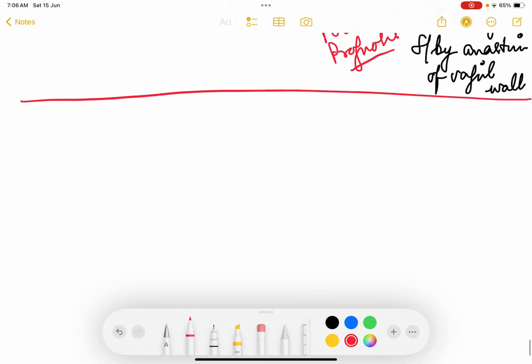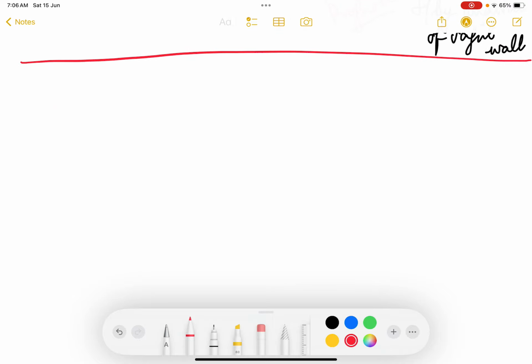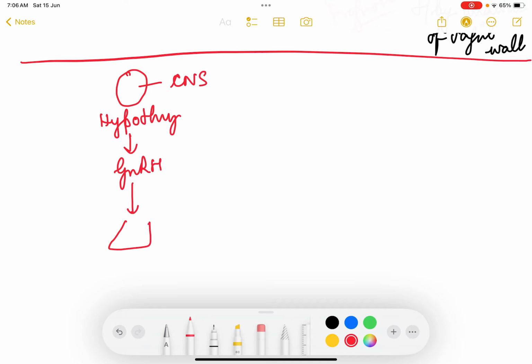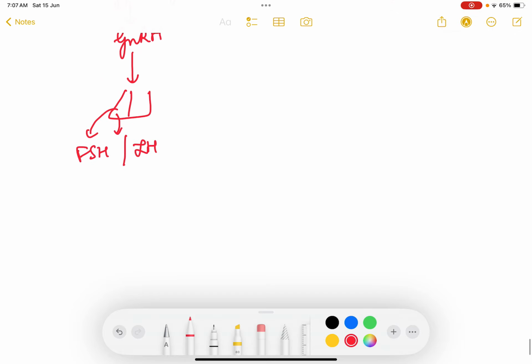Before this, let us see the physiology, how menstruation generally occurs. Okay, so this is the central nervous system. Central nervous system में you have the hypothalamus. Hypothalamus secretes GnRH, gonadotrophin releasing hormone, which helps in stimulating the anterior pituitary. Anterior pituitary secretes FSH and LH. FSH and LH, follicle stimulating hormone and luteinizing hormone, are produced.